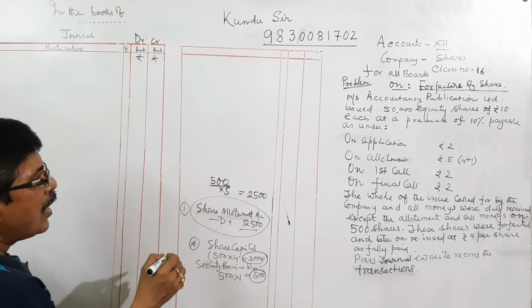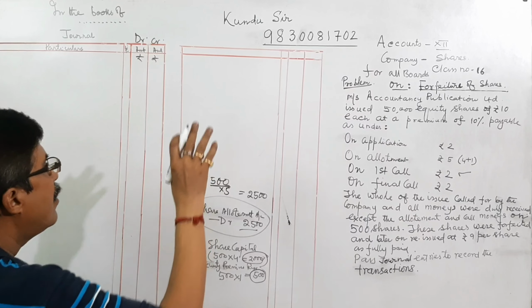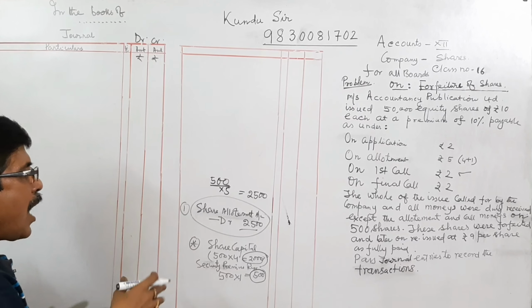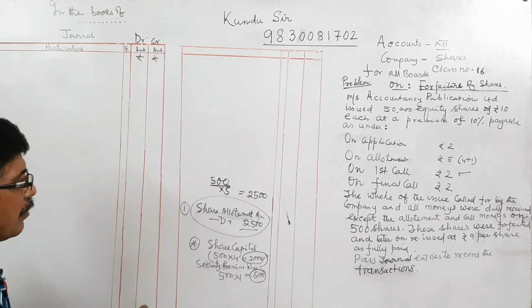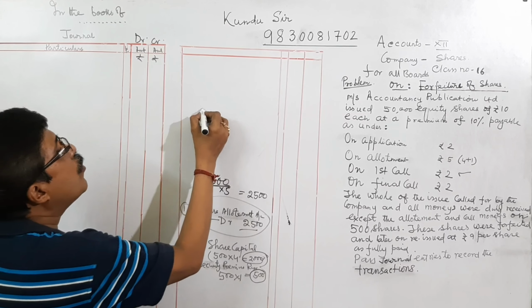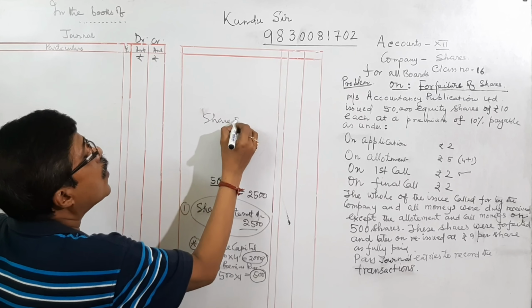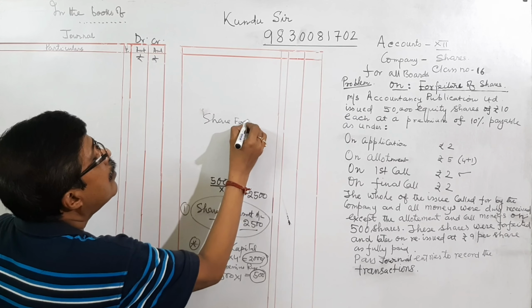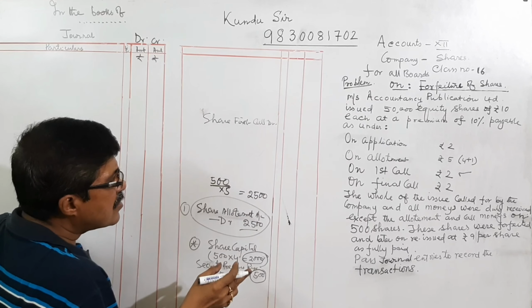Then 2, the share first call is still debited and not yet credited due to non-receipt. So the equity share first call is still lying as debit. How much is it?